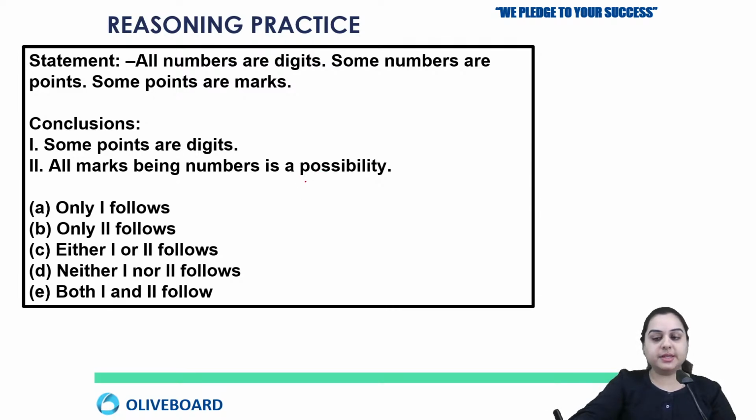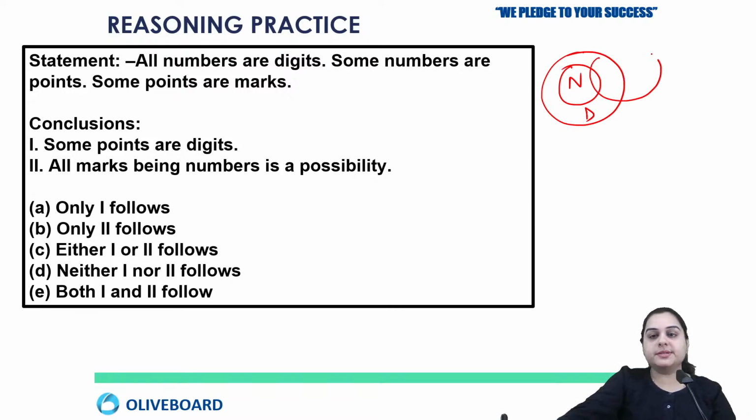Okay, so Eva is saying option number E. First let's make a diagram for this. All numbers are digits. Some numbers are points. Some points are marks. So this is the diagram here. First conclusion is some points are digits. So some points are digits.